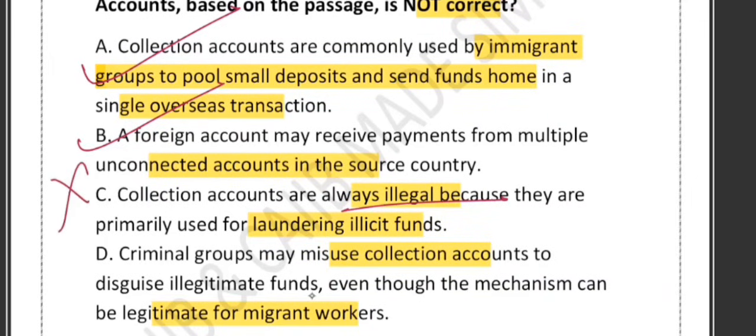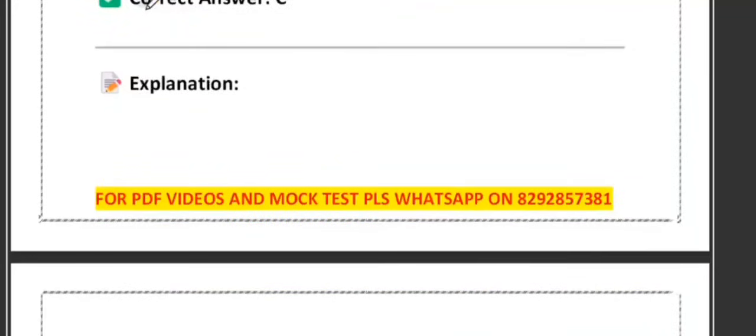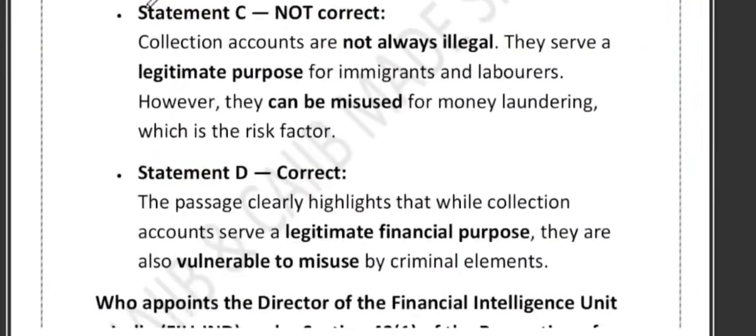Option D says criminal groups may misuse collection accounts. Exactly. Collection accounts are legitimate, but criminal groups may misuse them to hide illegal funds. So D is also correct. So option C is the incorrect statement, right? I hope it is crystal clear now.